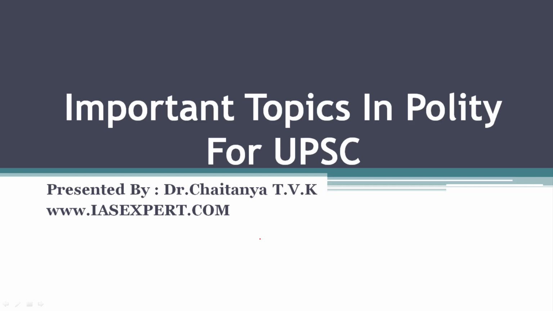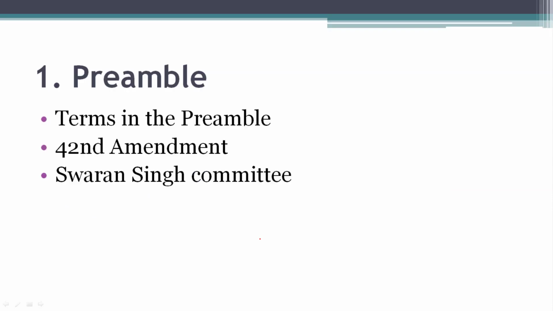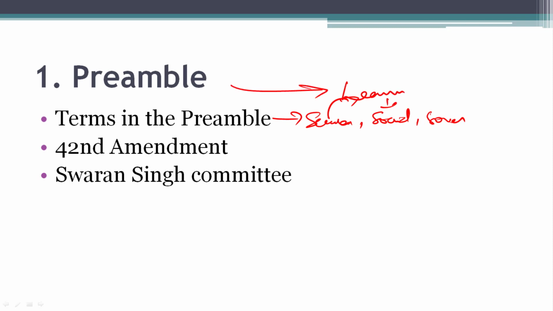This is important topics in Indian polity for your UPSC prelims 2021. The first one is preamble. Please read the terms in the preamble like secular, socialist and sovereign, etc. Please read total preamble and learn the meaning of these words, and read thoroughly 42nd amendment and go through Swaran Singh committee.